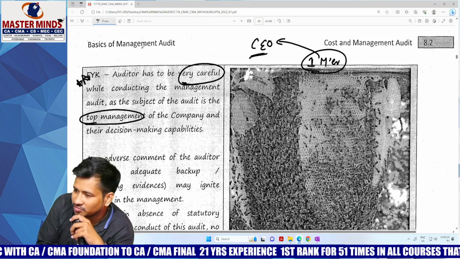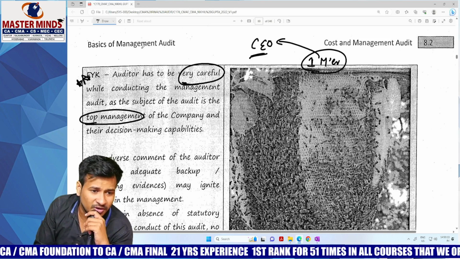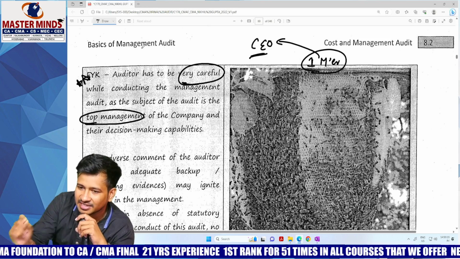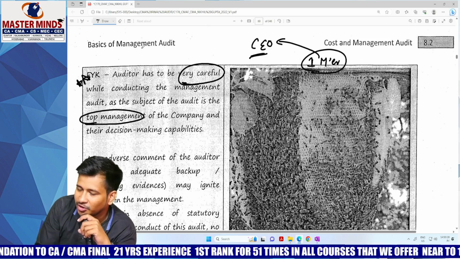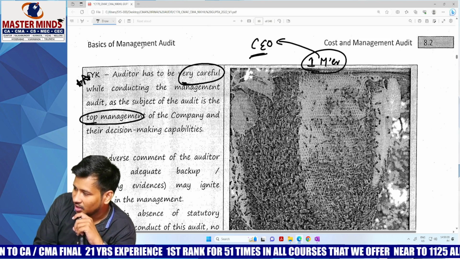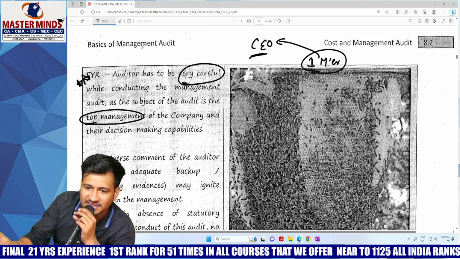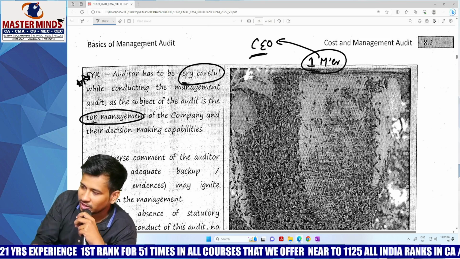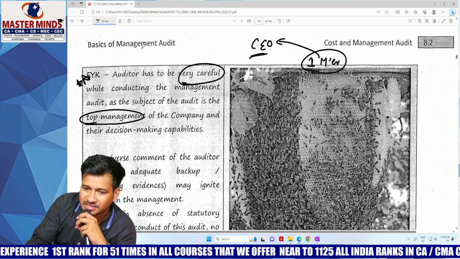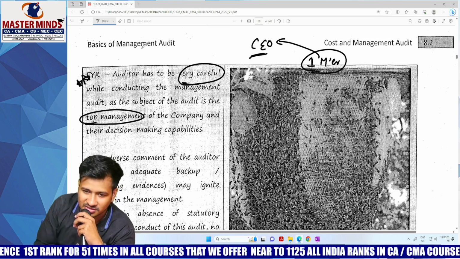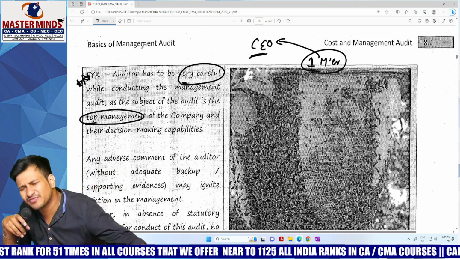How is it possible? Hope you're getting my point. One board director is asking another board director. Say, for example, one board director is taking care of the purchase department, and another is deeply involved in the sales department. Now the purchase department director asks the sales department director to bring all the records of sales. Will he? Why should he, first of all?